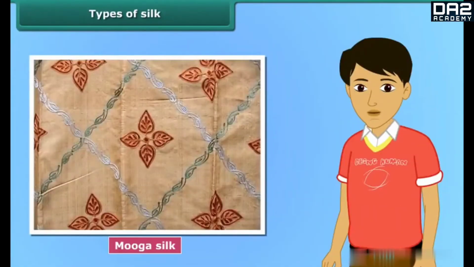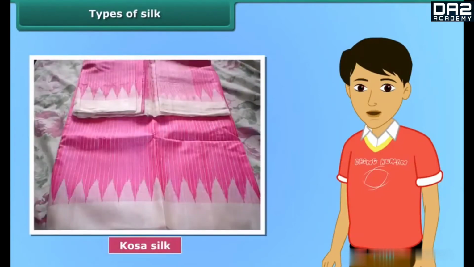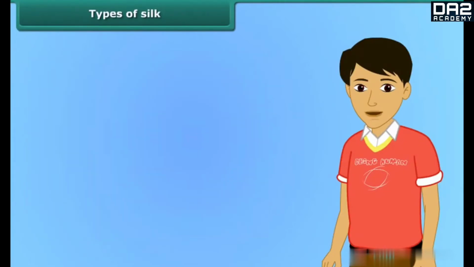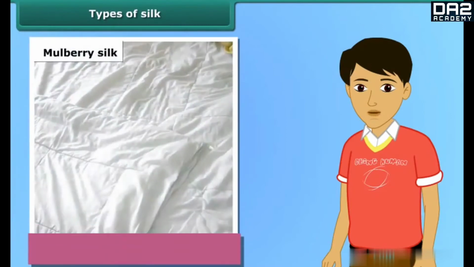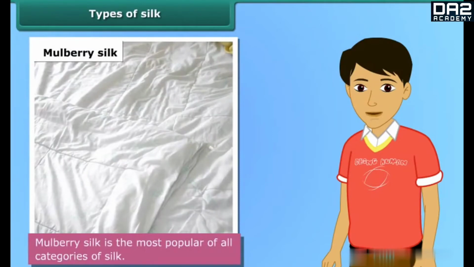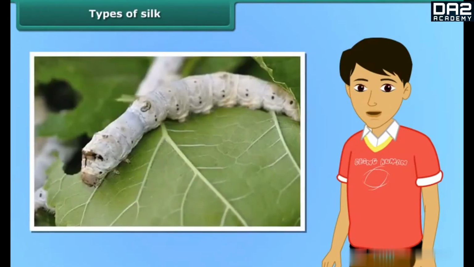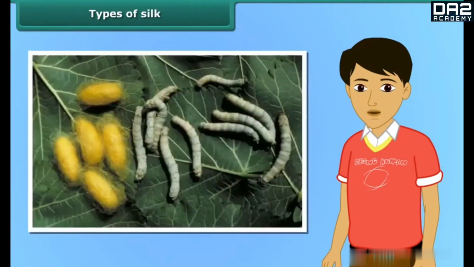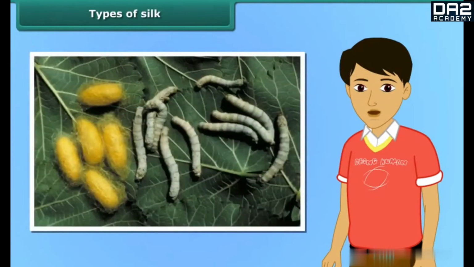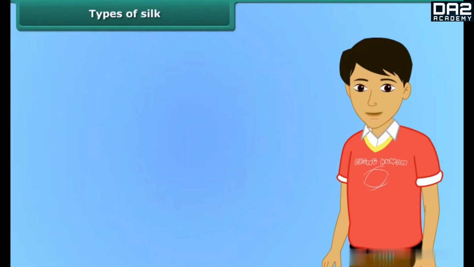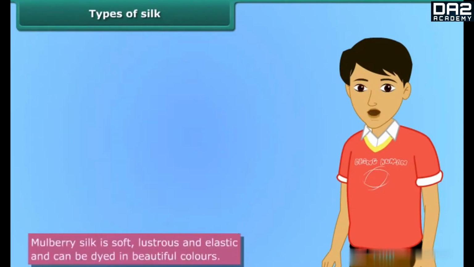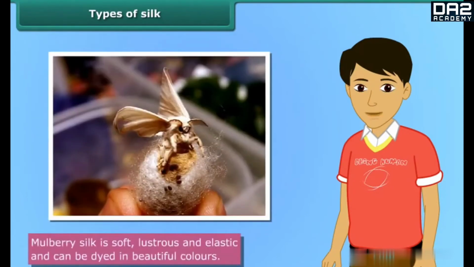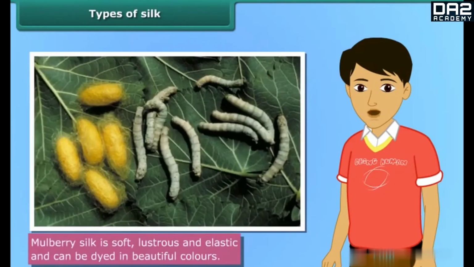Tussar silk, Muga silk, and Kosa silk are different varieties of silk. These silks are obtained from the cocoons spun by different types of moths. Mulberry silk is the most popular of all categories of silk and is produced by the mulberry silk moth that completely feeds on the leaves of the mulberry plant. These moths are reared indoors and completely domesticated. Most of the commercial silk is mulberry silk. The silk obtained from the cocoon of this moth is soft, lustrous, and elastic and can be dyed in beautiful colors.